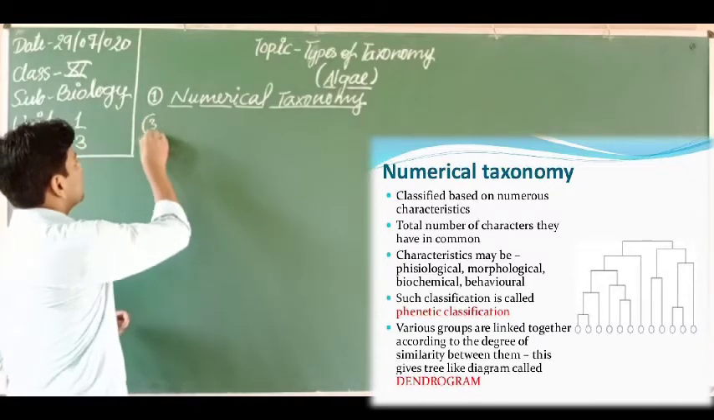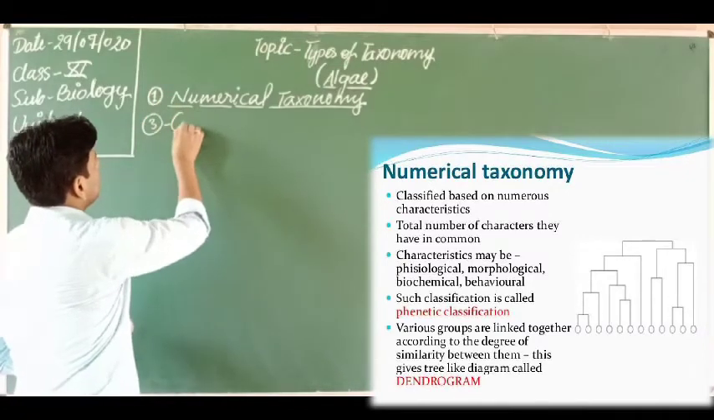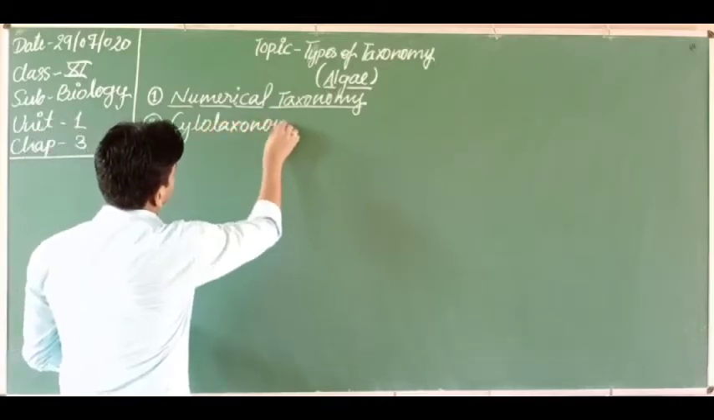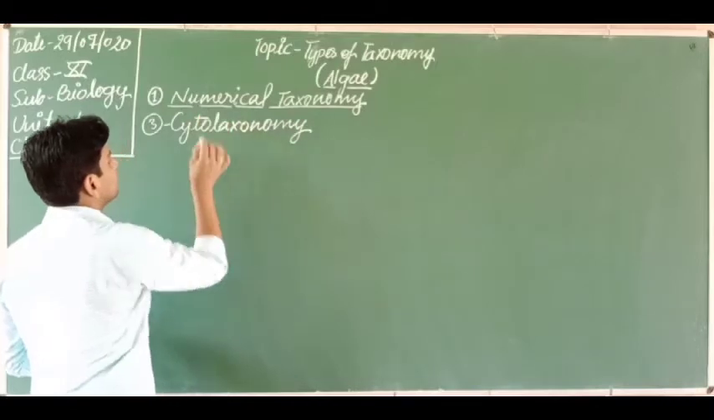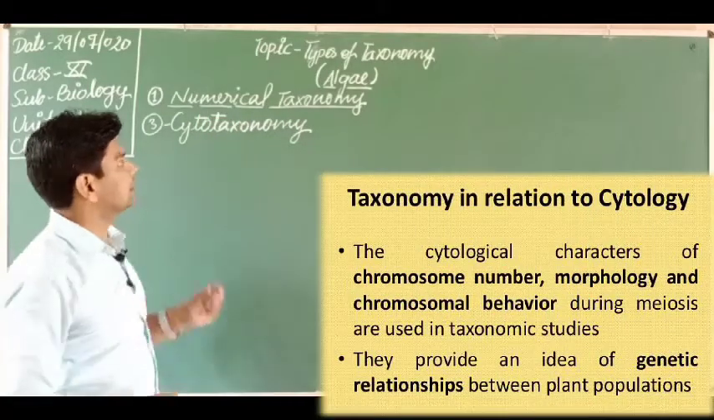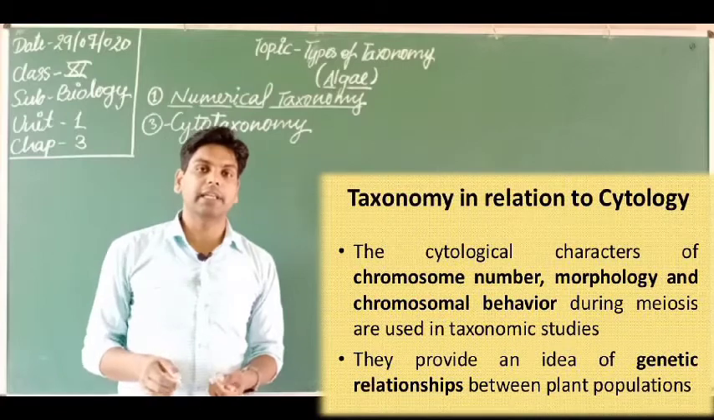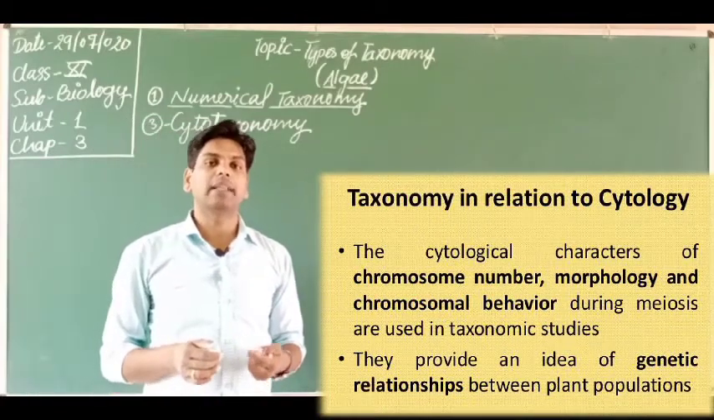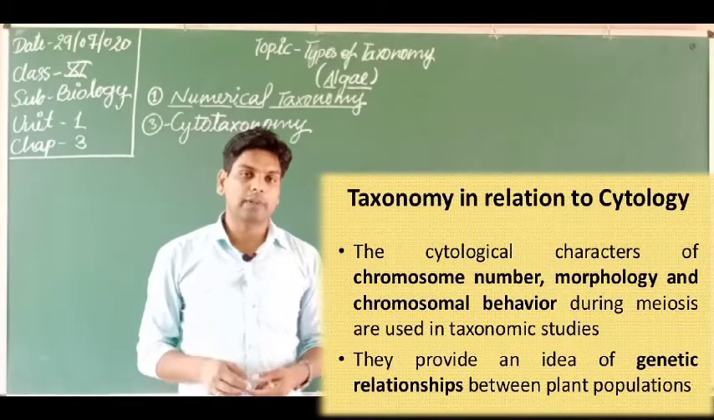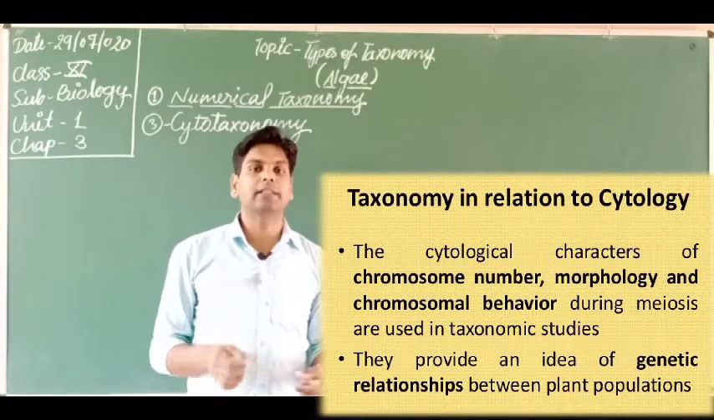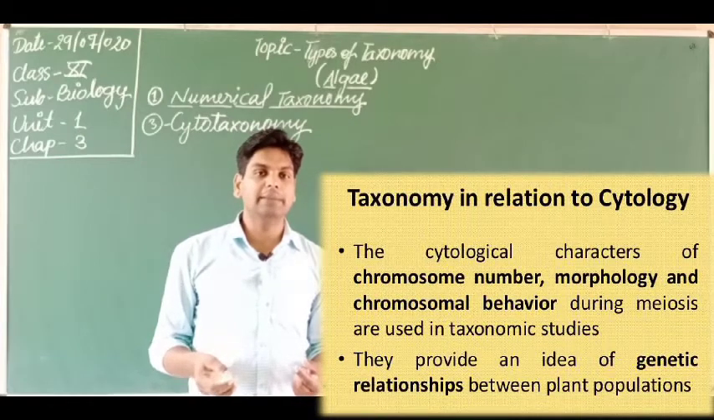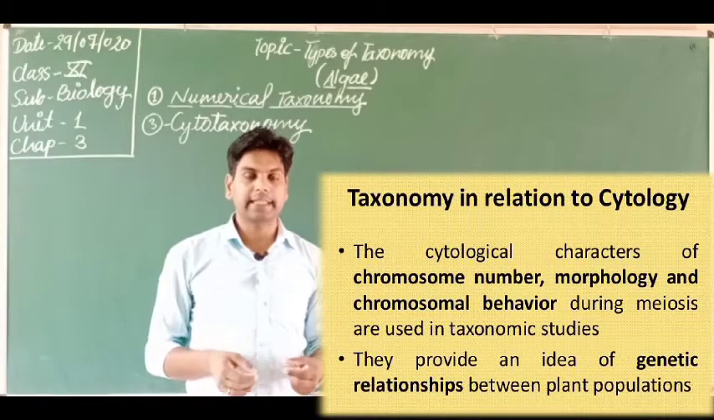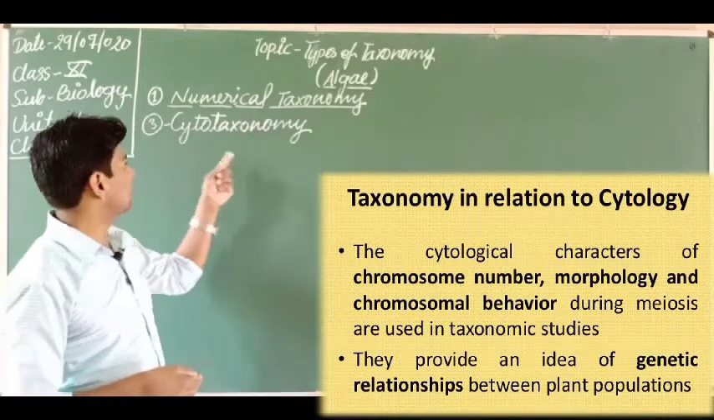Next one is cytotaxonomy. What does it mean? Cytotaxonomy is the branch of taxonomy in which we differentiate plants, or record information about plants, on the basis of number of chromosomes, structure of chromosomes and size of chromosomes. So different types of cellular components, or we can say nuclear components, are the basis of this type of taxonomy, cytotaxonomy.